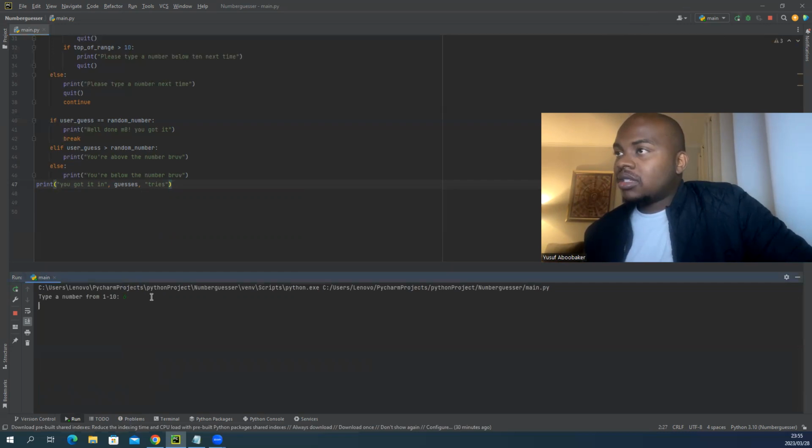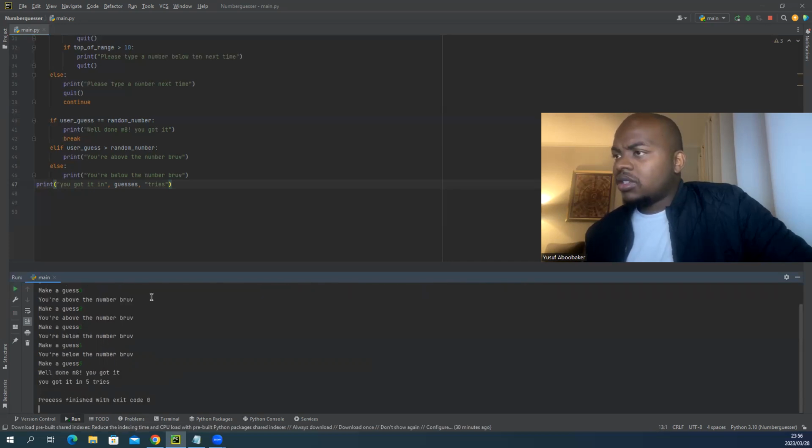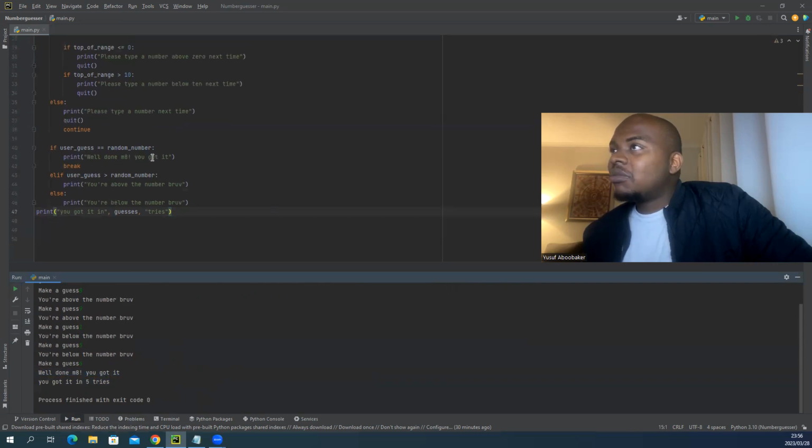Then 1 to 10, 6. Make a guess. 8. You're above the number. 9. 4. 1. You're below the number. 5. You're below the number. 6. You got it in 5 tries. Well done, mate. You got it in 5 tries. You see? So we can actually print it here.